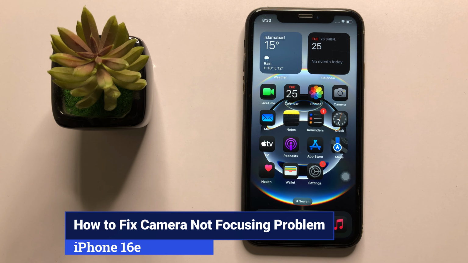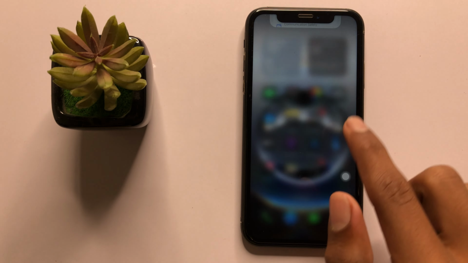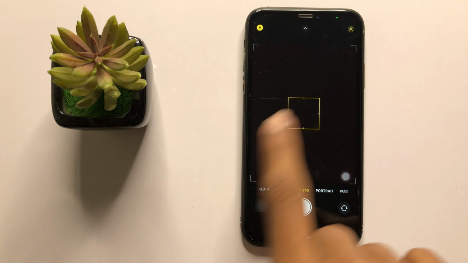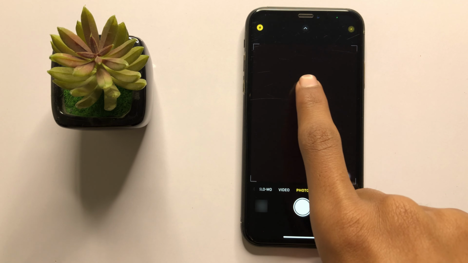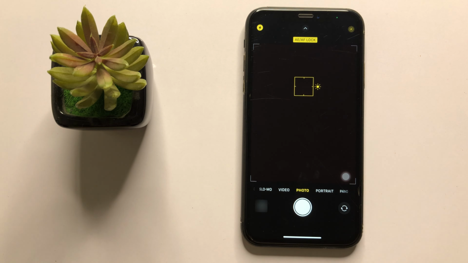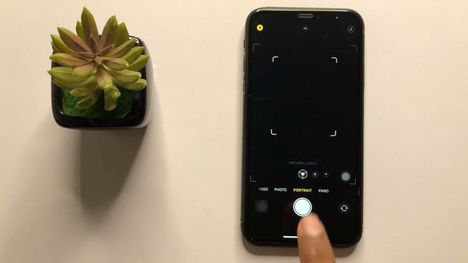First of all, open camera and move the object away, and then press and hold on your screen to auto lock your focus. After auto lock your focus, it will work properly. If it doesn't work properly, and you are using portrait mode, then click on photo again.